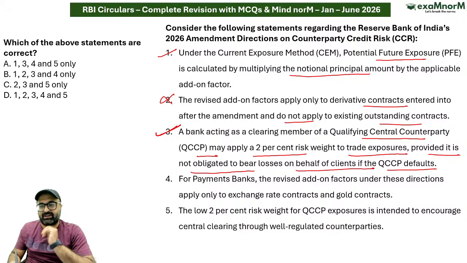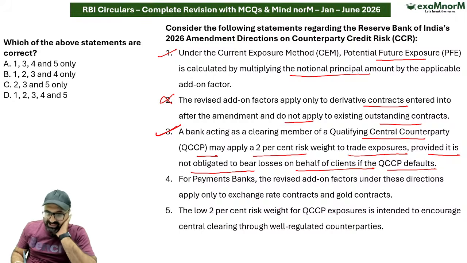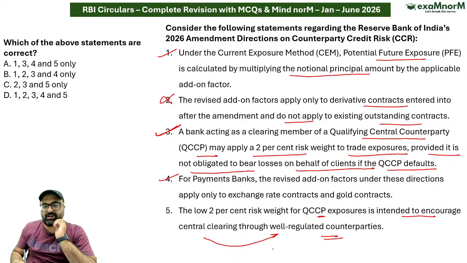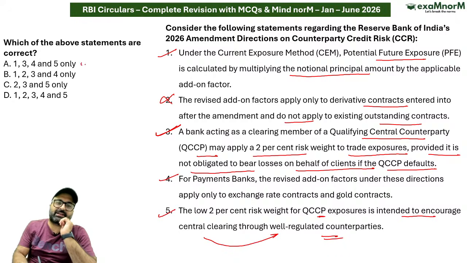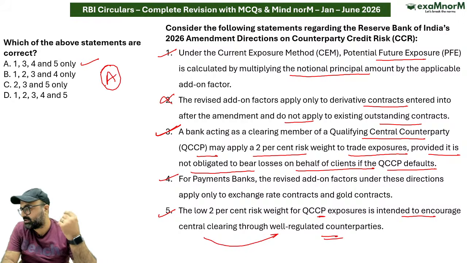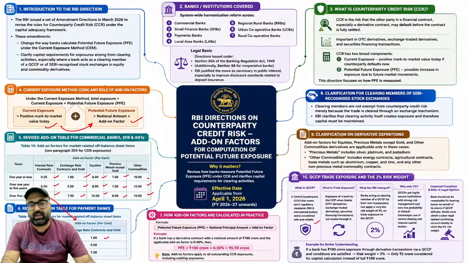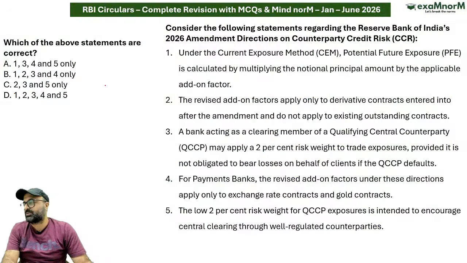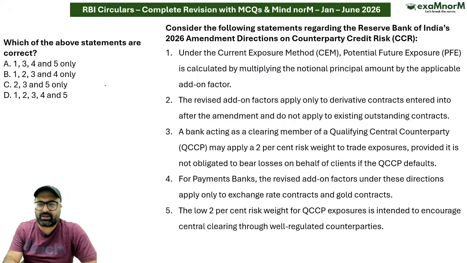For payment banks, the revised add-on factors under these directions apply only to the exchange rate and gold contracts, that is correct. The low 2% risk weight for QCCP exposure is intended to encourage central clearing through well regulated counterparties, that is correct. तो भैया हम चाहते हैं कि इन clearings को promote किया जाए, and that is the reason this initiative has been taken. So answer is going to be A option, absolutely correct. Moving on to the next point or the next question.